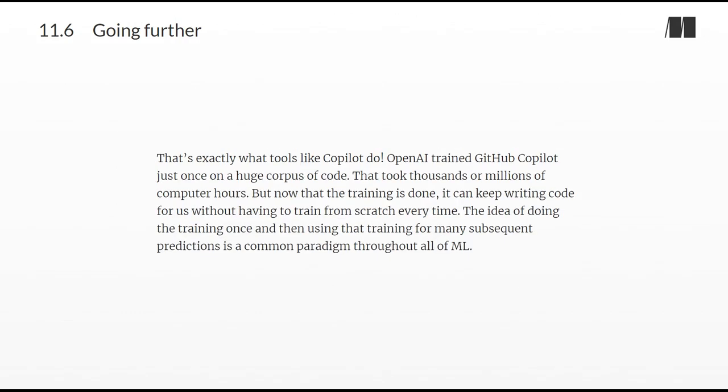That's exactly what tools like Copilot do. OpenAI trained GitHub Copilot just once on a huge corpus of code. That took thousands or millions of computer hours. But now that the training is done, it can keep writing code for us without having to train from scratch every time. The idea of doing the training once and then using that training for many subsequent predictions is a common paradigm throughout all of ML.